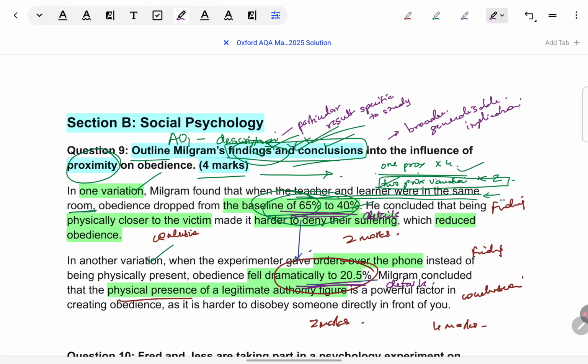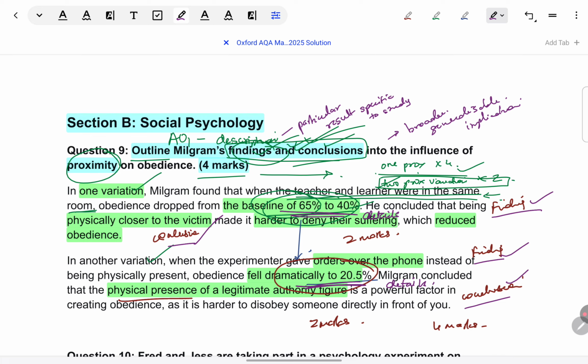Another thing you see on the rubric is clarity. Is this clear? Yes, because look at the structure firstly. Finding followed by the conclusion from that finding. Another finding, another conclusion from that next finding. Very systematic way of writing the answer. Otherwise, what will some students do? Two findings together, then one conclusion at the end without referring to any of the findings. So it's not clear which finding the conclusion is coming from. Here it's a very simple step by step logical pattern that is followed.